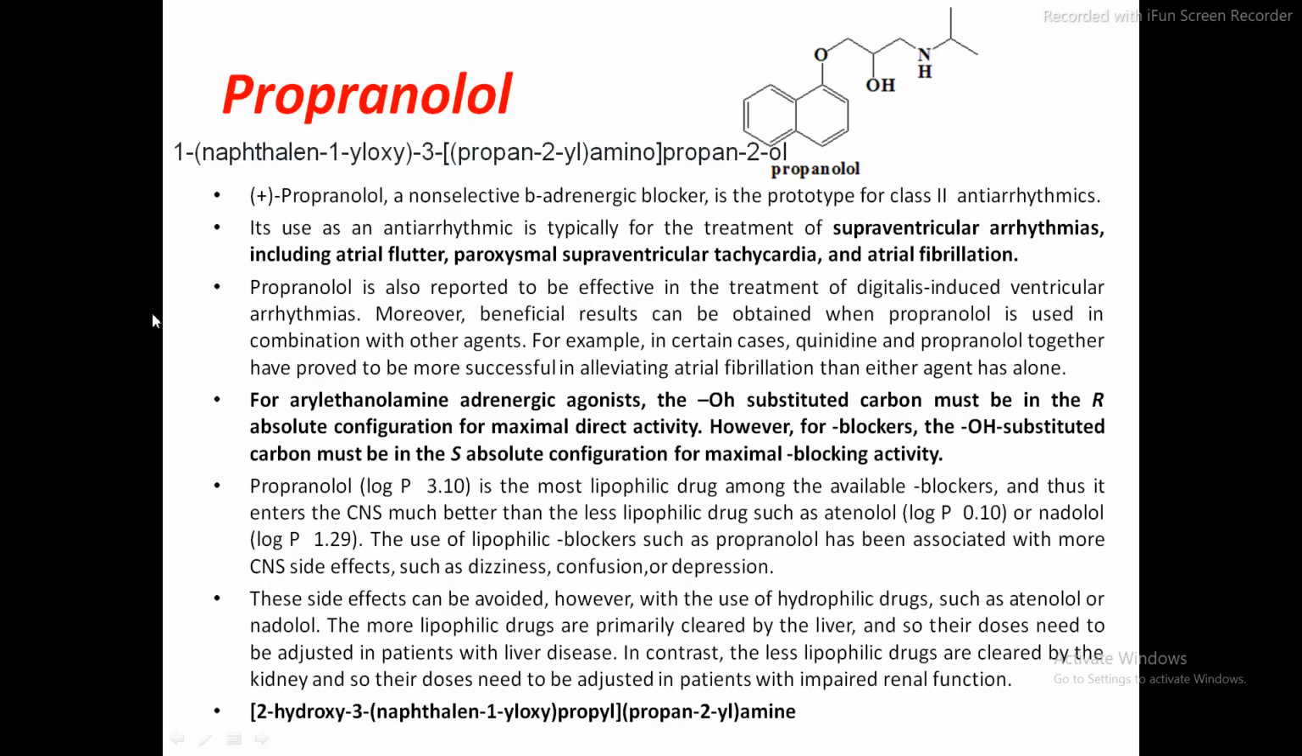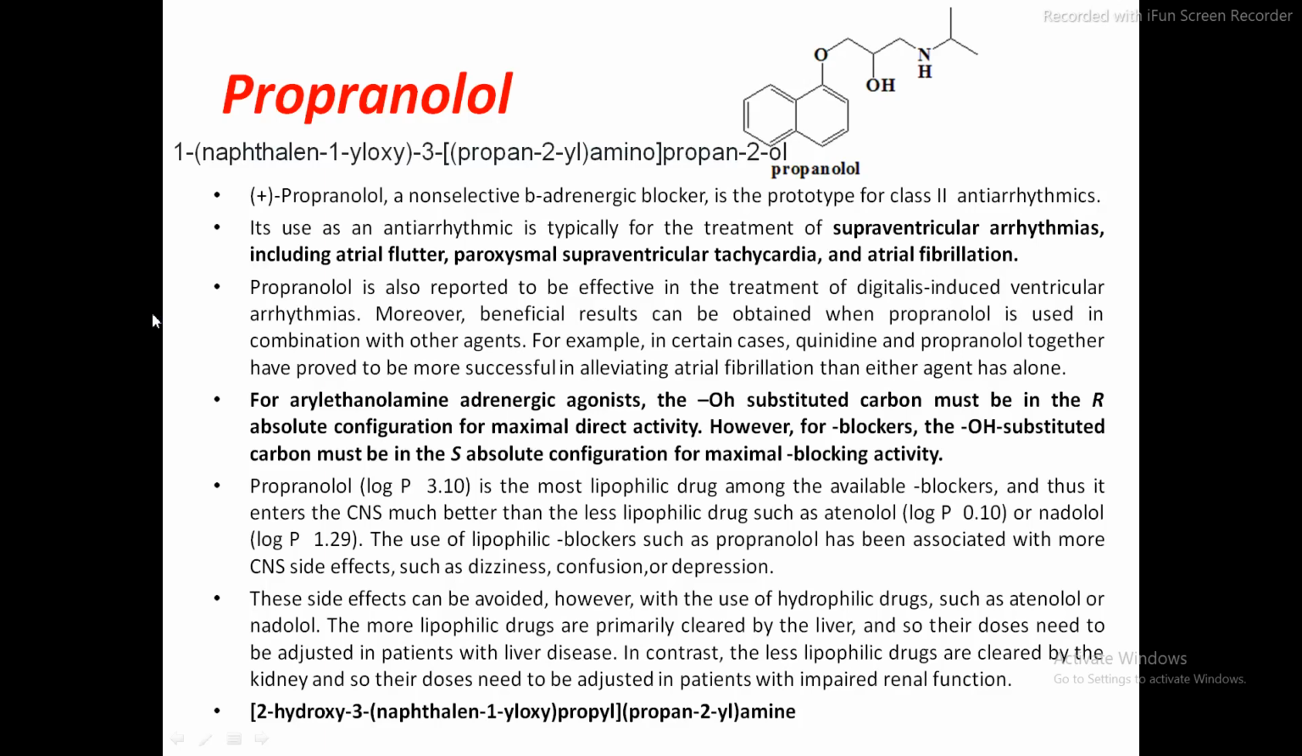Moreover, beneficial results can be obtained when propranolol is given in combination with other agents. For example, in most cases propranolol is given in combination with quinidine, which is the most promising combination in the treatment of atrial fibrillation.